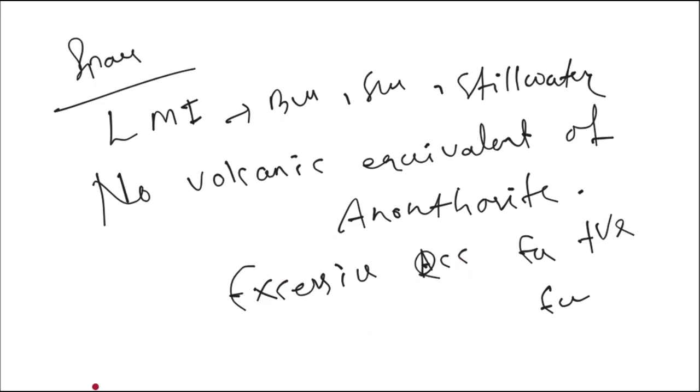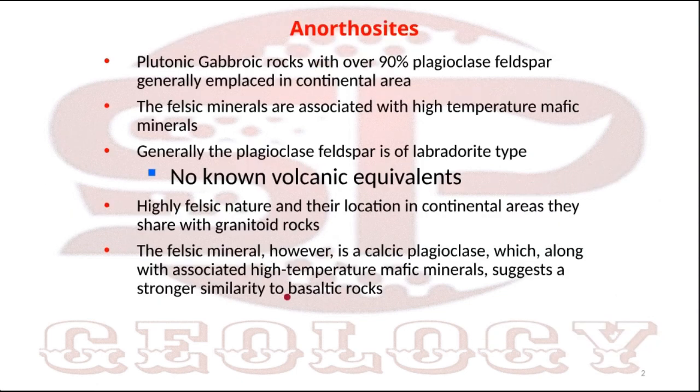Most of the anorthosites in the world are associated with layered mafic intrusions. That's why the plagioclase minerals are also associated with the mafic minerals, and that's why it is classified under ultramafic rocks. Highly felsic in nature, they are located in continental areas. They are granitoid rocks. The felsic mineral, however, is a calcic plagioclase, bytownite type, labradorite type generally.